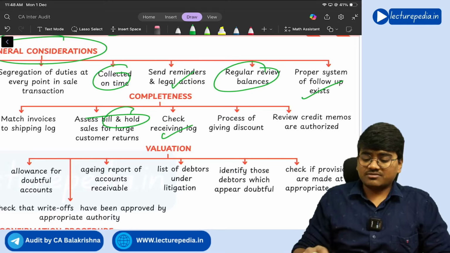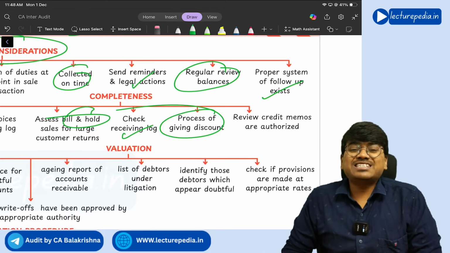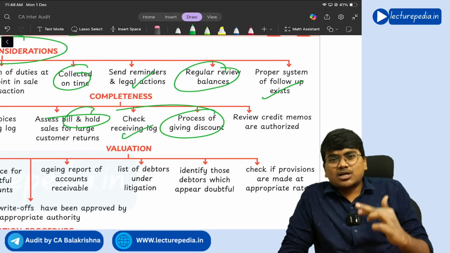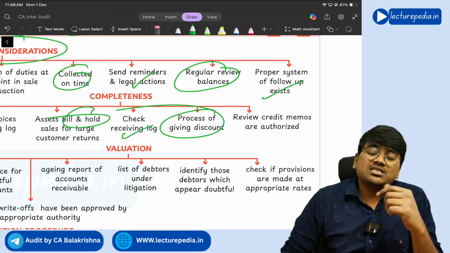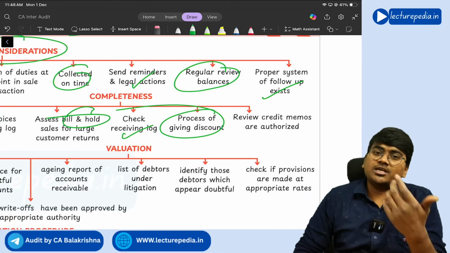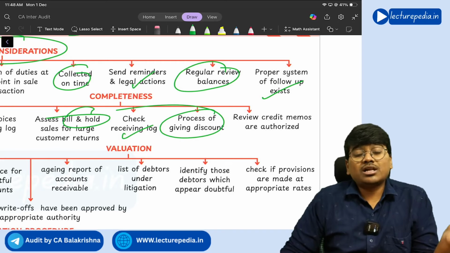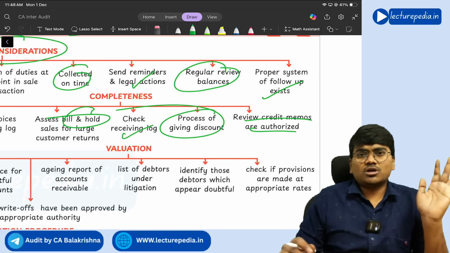Next, check the receiving log and the proper process of giving a discount. If any discount is being given to the debtors, you need to check what the policy for giving the discount is, whether that policy has been properly followed, or whether any unauthorized discounts are being given, and review that credit memos are authorized.